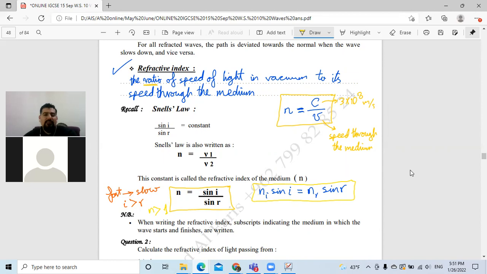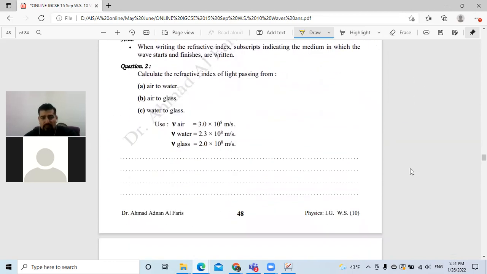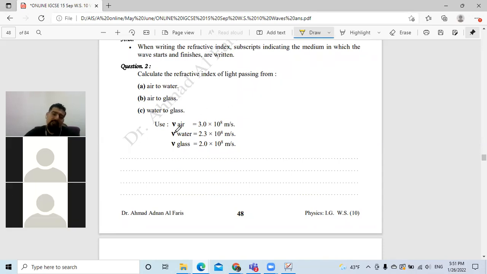Yalla. Okay. Question number 2, what do they ask? Calculate the refractive index of light passing from air to water, air to glass, water to glass. I can't answer these questions unless I know the speed, or the refractive index, or the angle. But here they give us the speed for each medium: the speed in air, the speed in water, and the speed through the glass.